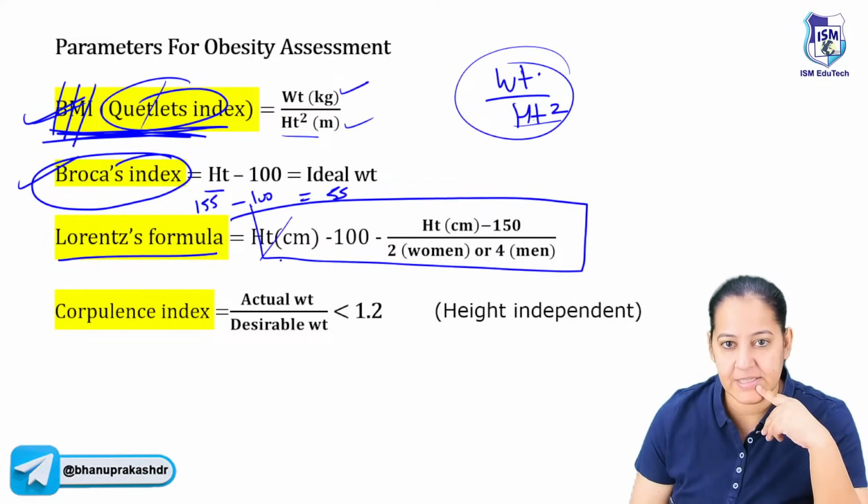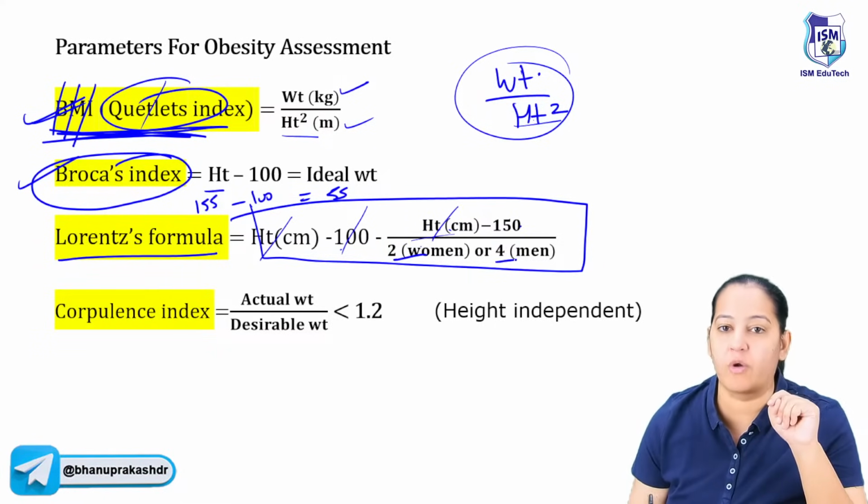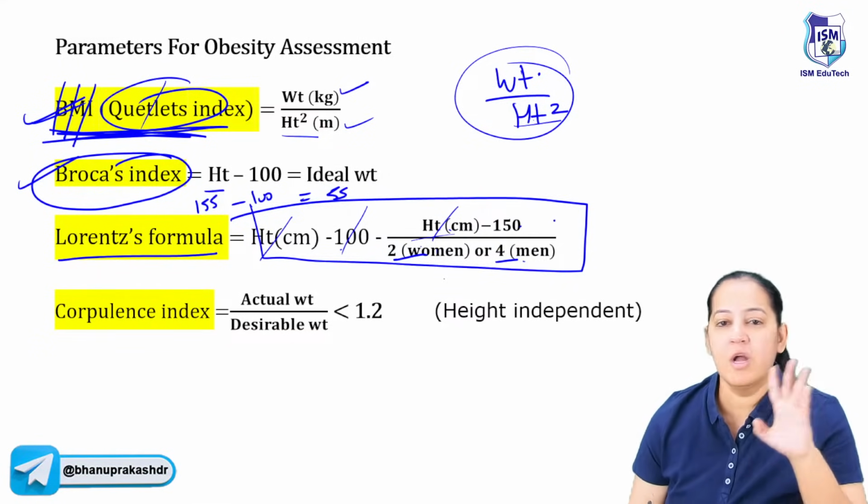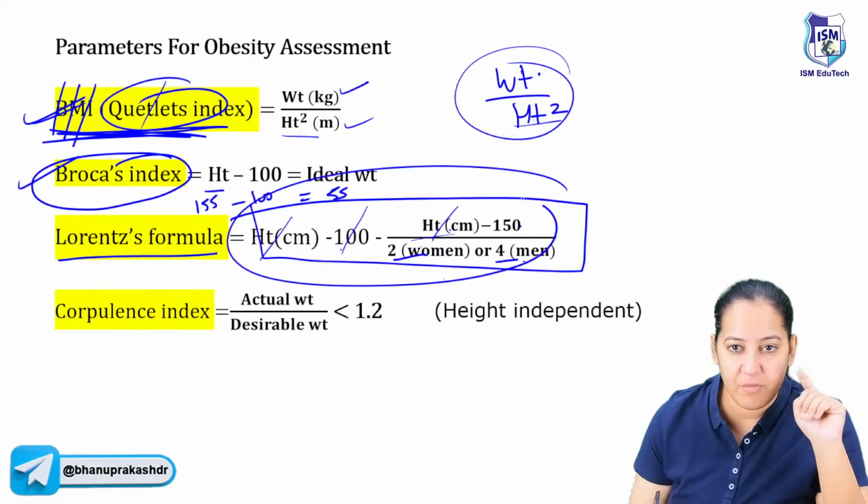It is height minus 100 minus height minus 150 upon either 2 or 4. If the person is female, use denominator as 2. If the person is male, denominator 4. Don't learn it. But see, in the entire formula, there is no weight.